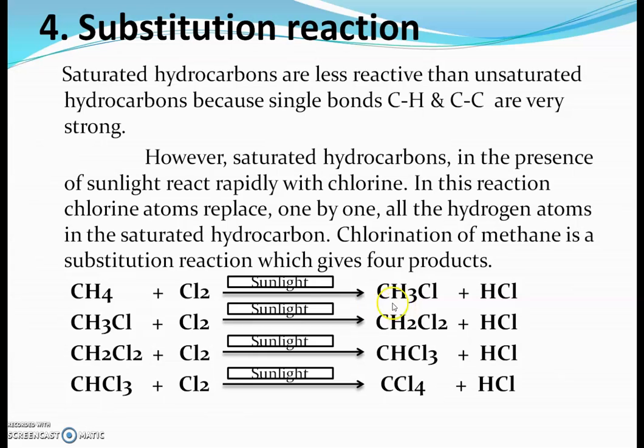In this reaction you will find that from this methane molecule, one hydrogen atom is replaced by chlorine and there is a formation of methyl chloride. In the next step, methyl chloride reacts with chlorine. Again this chlorine removes one hydrogen atom from methyl chloride and there is a formation of methylene chloride having formula CH2Cl2. Further, methylene chloride reacts with chlorine.